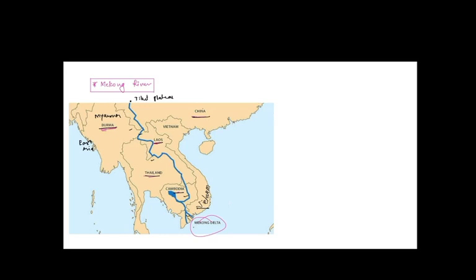So let's understand the flow in detail. From the Tibet Plateau, the river is running through the following countries. First, it is running through the China-Myanmar border.